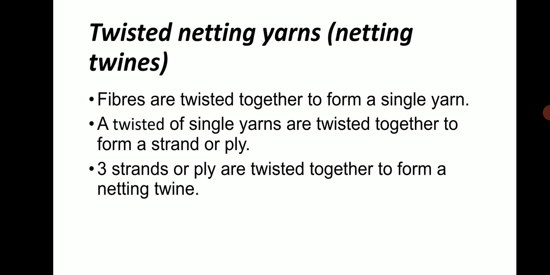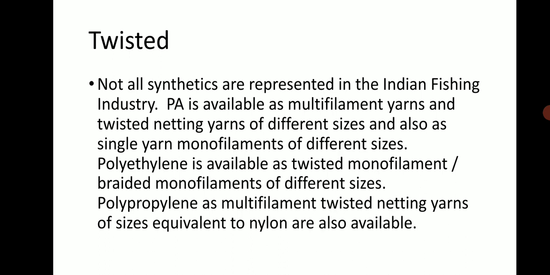Twisted knitting yarns. Knitting twines. Fibers are twisted together to form a single yarn. Twisted single yarns are twisted together to form a strand or a ply. Three strands or plies are twisted together to form a knitting twine. Not all synthetics are represented in the Indian fishing industry.